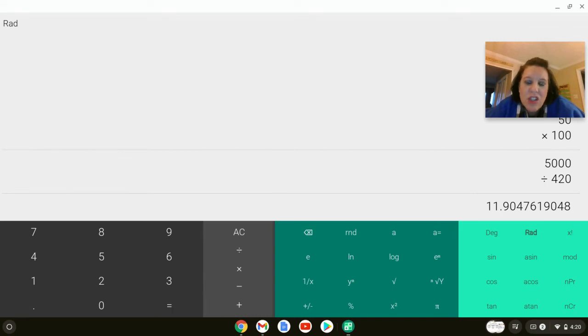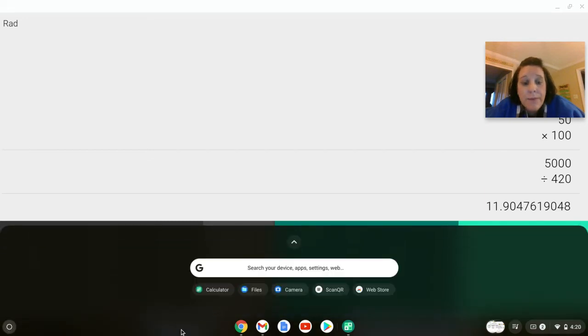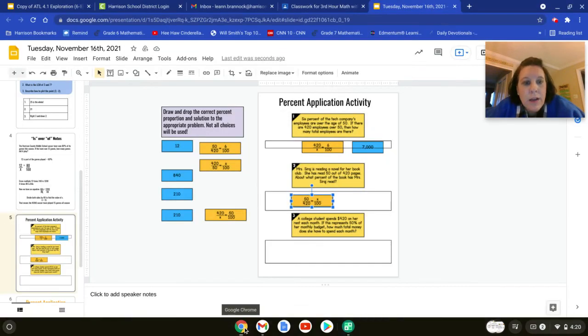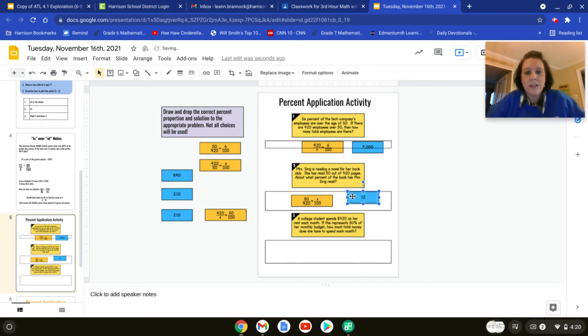So that means she's read about 11.9%, if I did that right. Maybe I didn't. See, because we're all allowed to make mistakes. So 50 times 100. Yep, it was 11.9, which is about 12%. So we're going to round that to the nearest whole number. All righty, let's look at the next one.